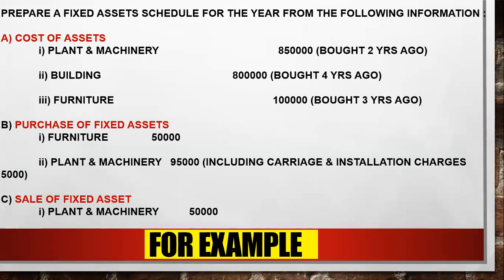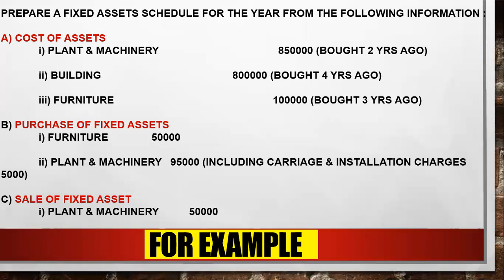So as I told you, A part is the cost of asset. That means they have provided the original cost of asset. Plant and machinery they have purchased 2 years back of rupees 8,50,000. I have written in opening section of gross block. After that, they have purchased the building also of rupees 8 lakh 4 years back. Furniture also they have purchased 1 lakh rupees 3 years back.